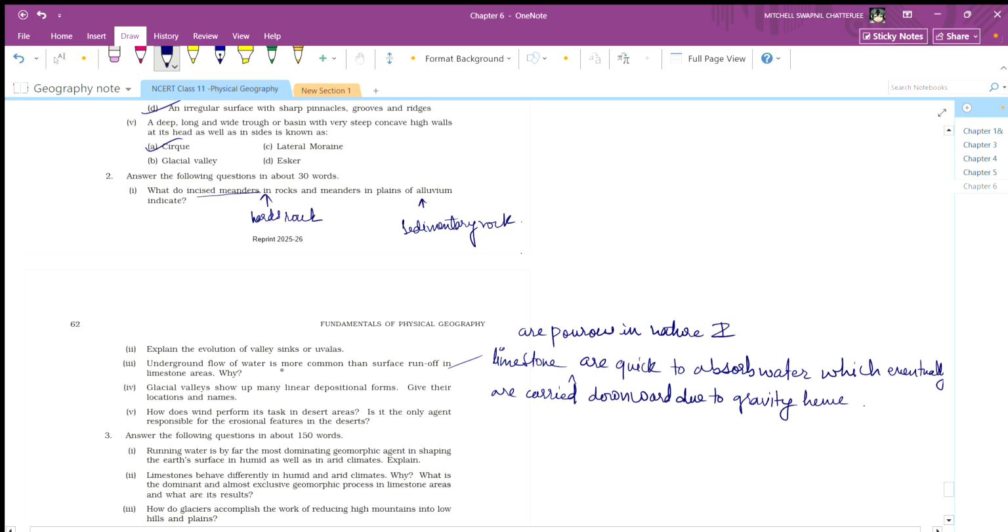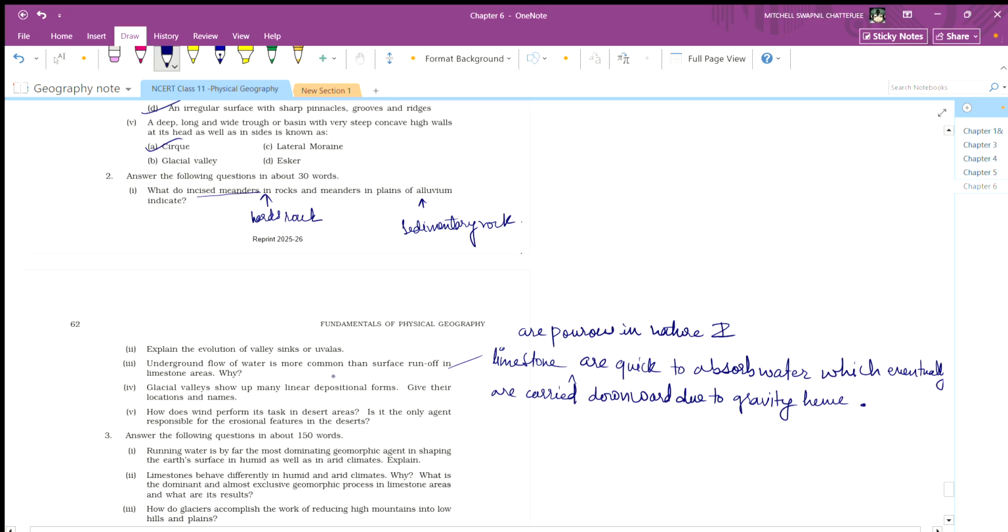Hence the underground flow of water is more common than the surface water. So limestones are quick to absorb water, and yes, this is the answer.